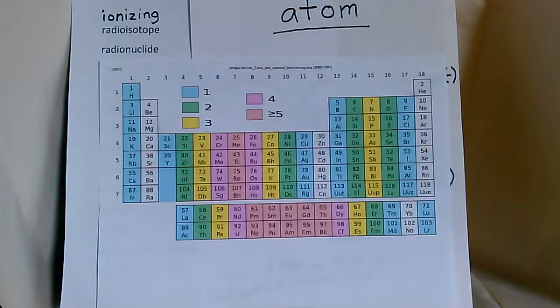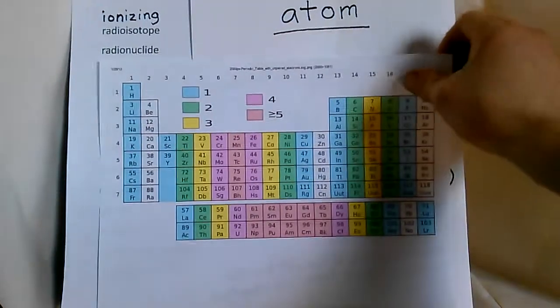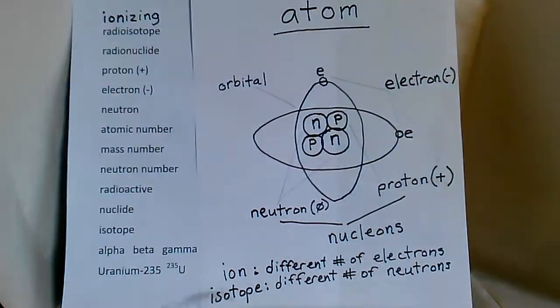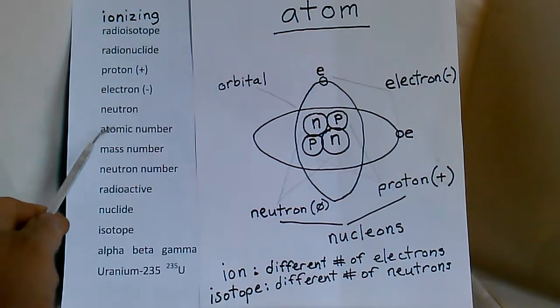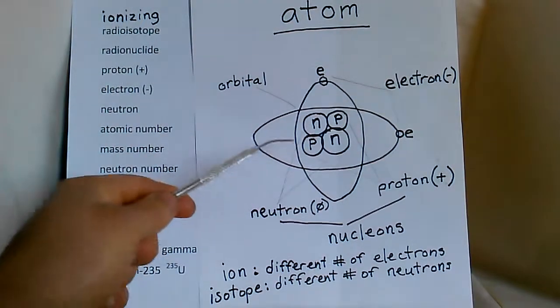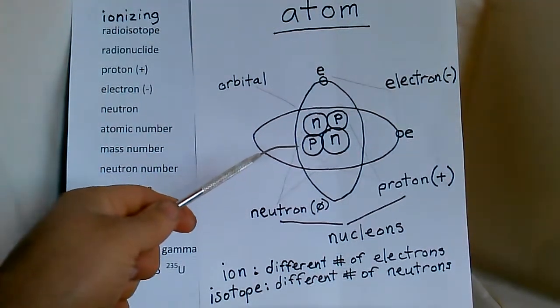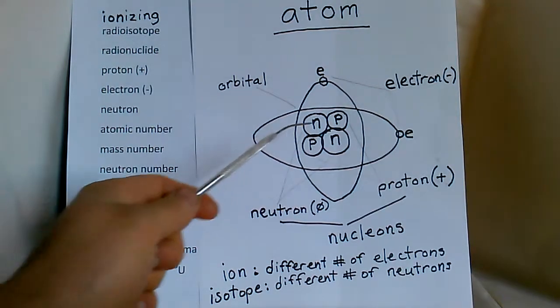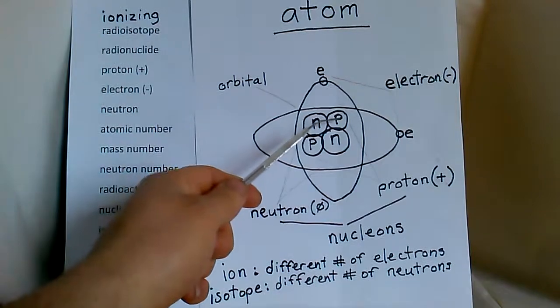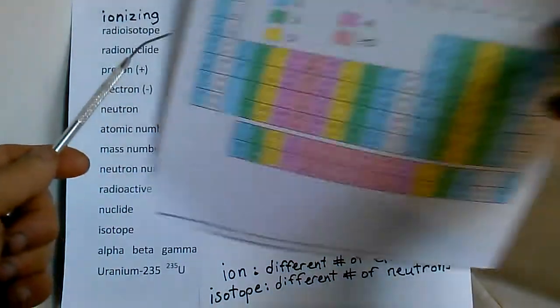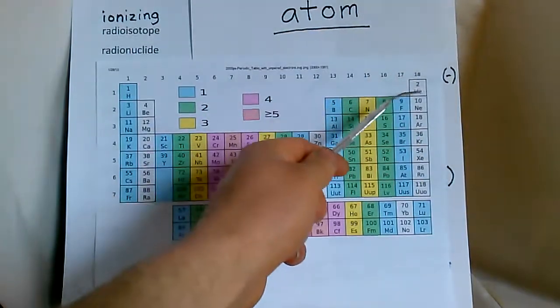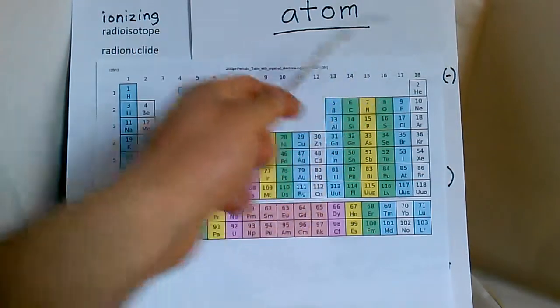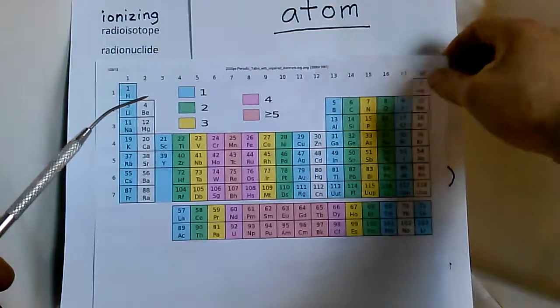And let's go back to understanding those other terms. So that was all about the atomic number, the number of protons. There's always the same number of protons in the same element. So if I'm describing an atom with 2 protons, I'll always be talking about helium, right? Because helium has 2 protons because its atomic number is 2.